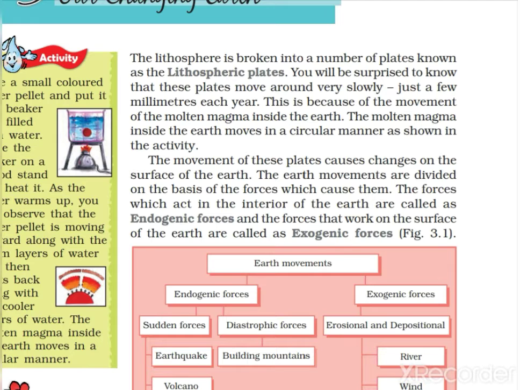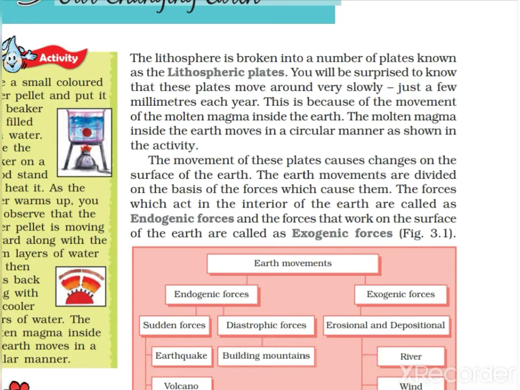You will be surprised to know that these plates move around very slowly. And because you are all connected with the internet and the latest technology and information, you are very well aware of this fact that all these plates keep on moving, but this movement is so slow we cannot experience it, just a few millimeters each year.